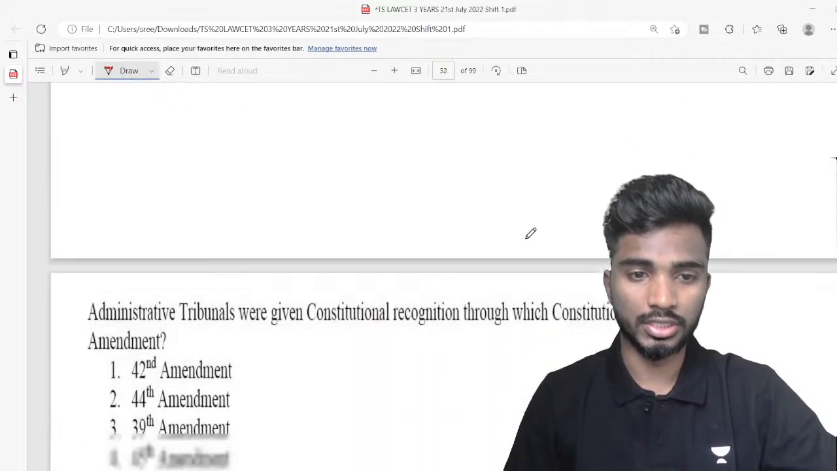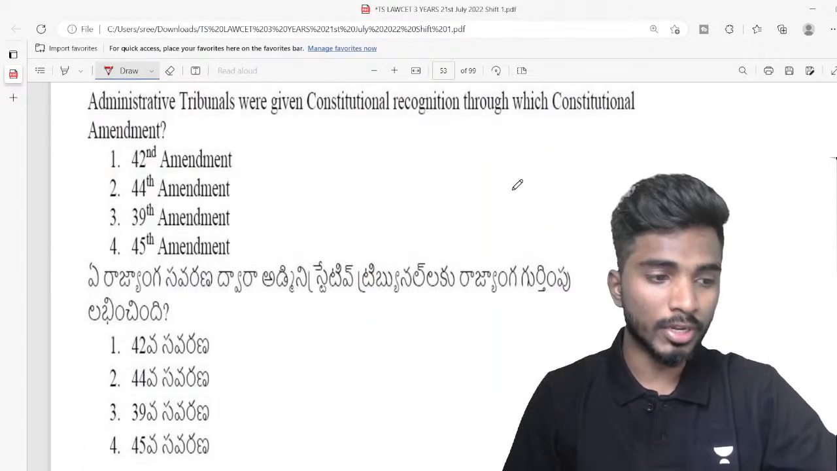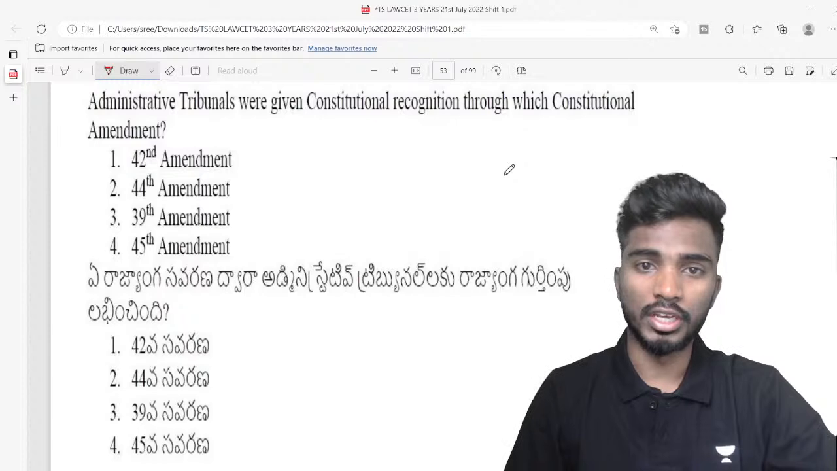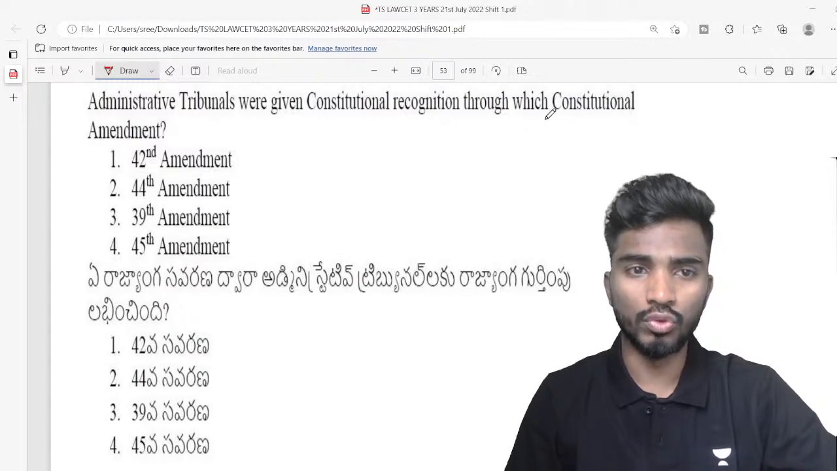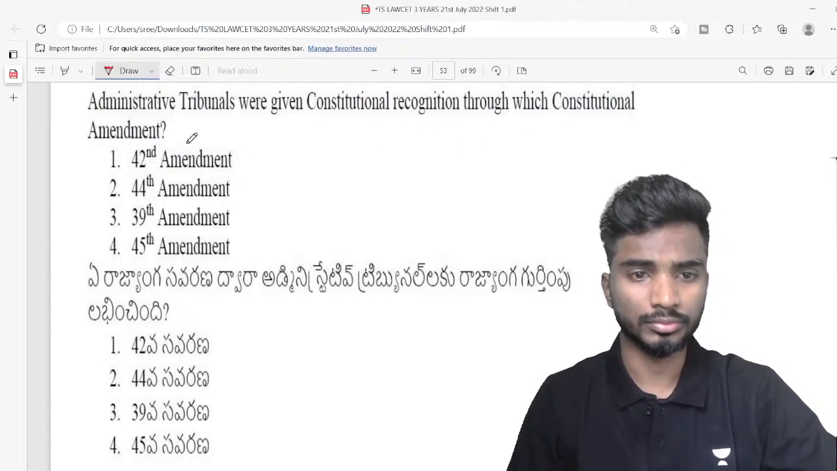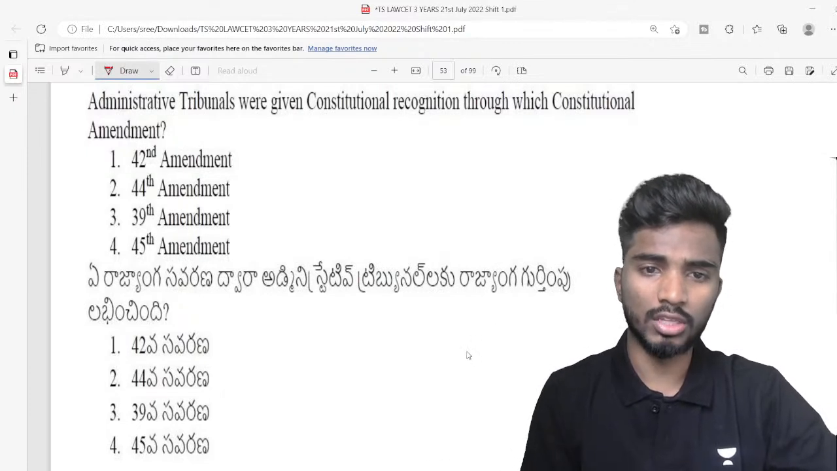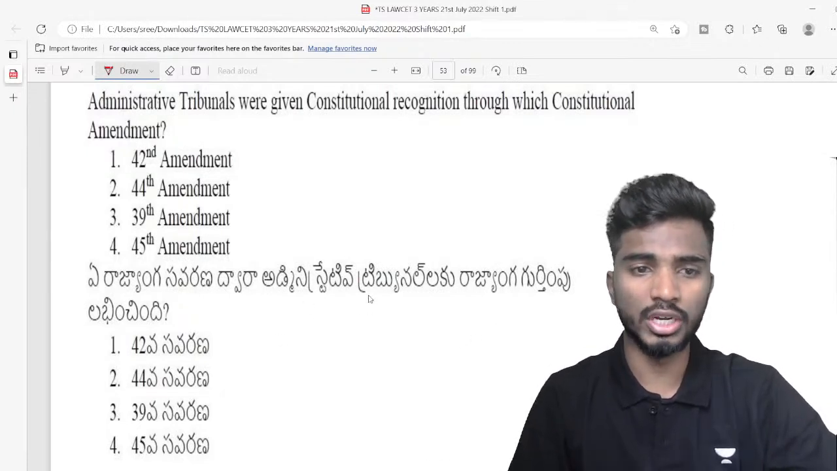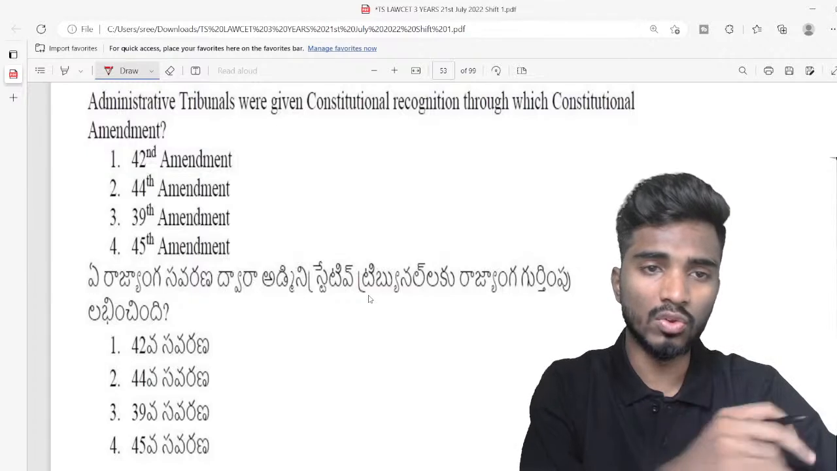Next, question number 6. Administrative tribunals were given recognition through which constitutional amendment? Which constitutional amendment gave constitutional recognition to administrative tribunals? Write down the answer in the chat window.